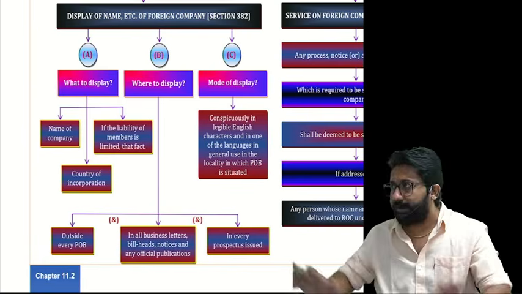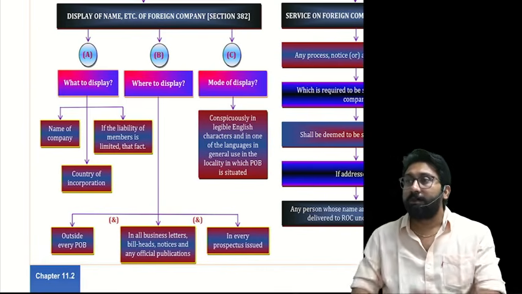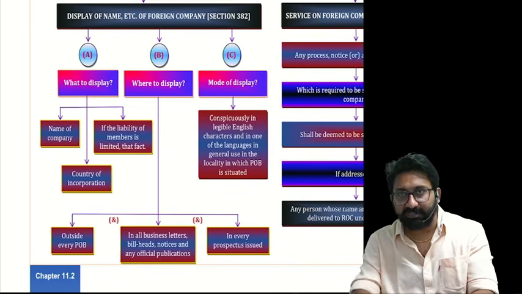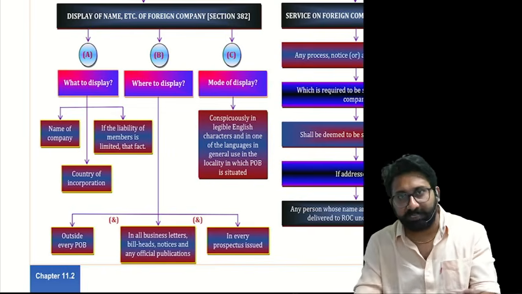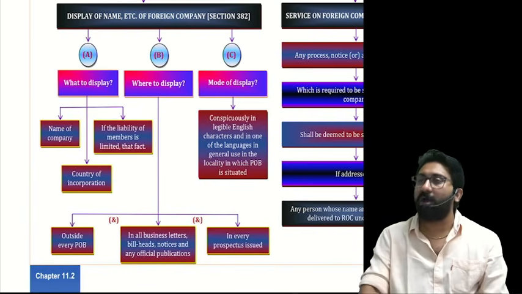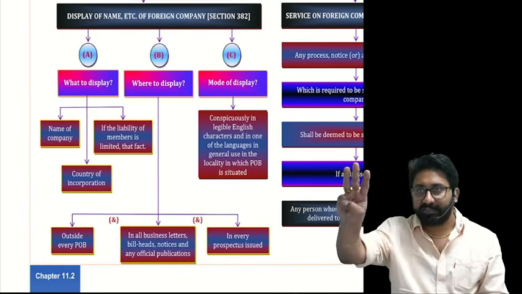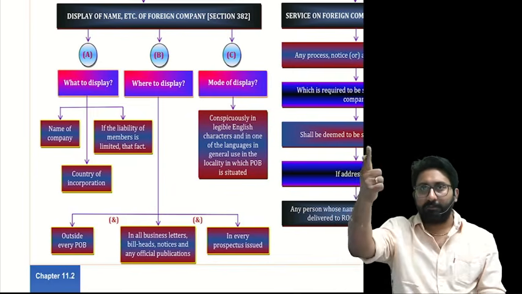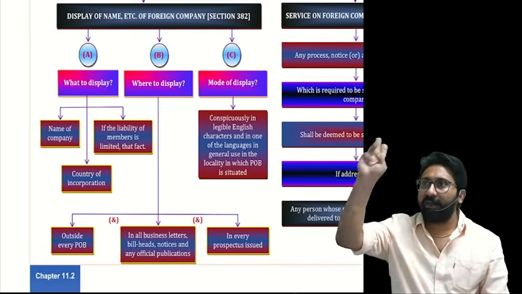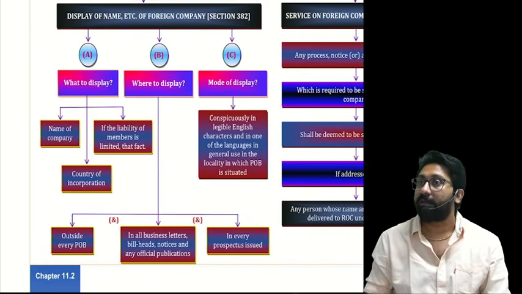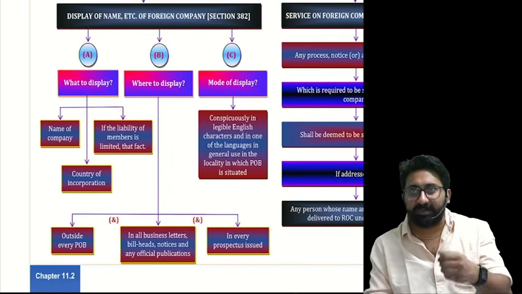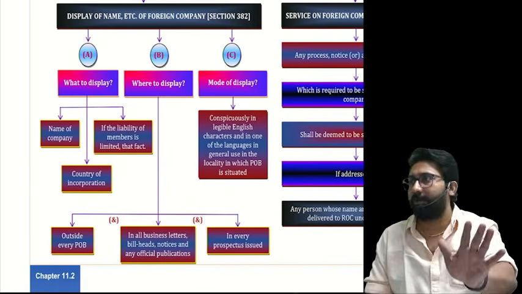On all documents: invoices, bill heads, letterheads, official publications, advertisements. Wherever any document is there, on all the documents you need to mention name, country, liability.